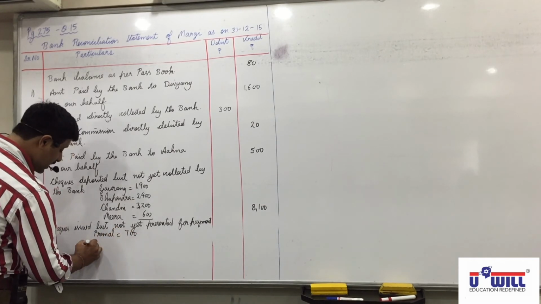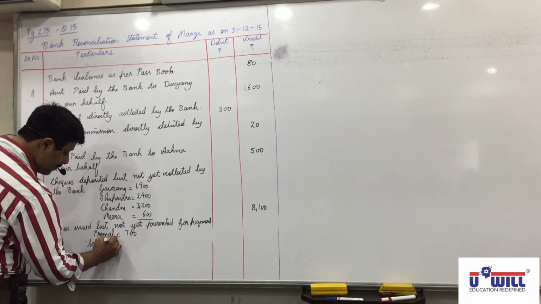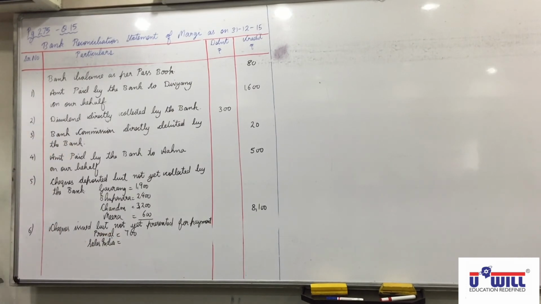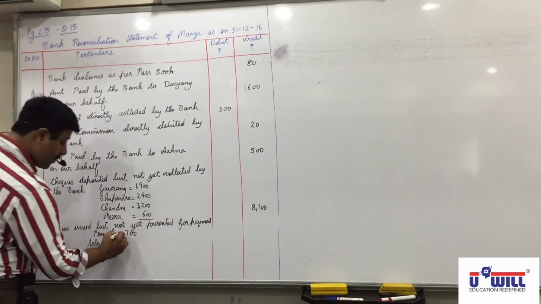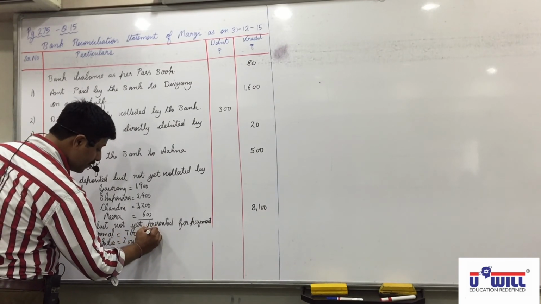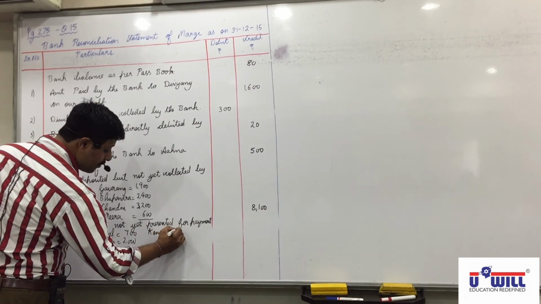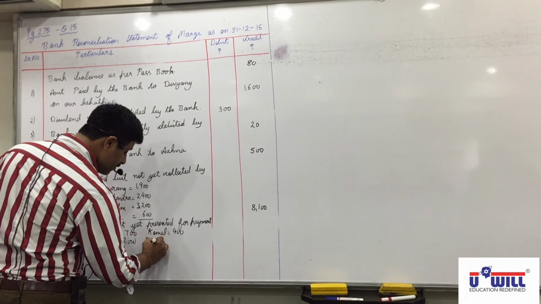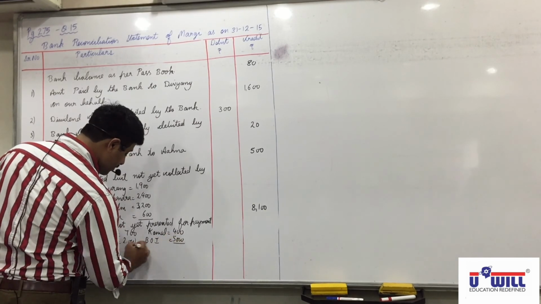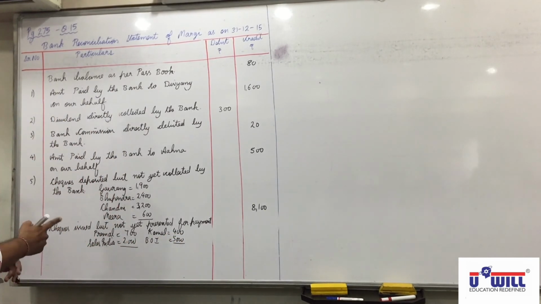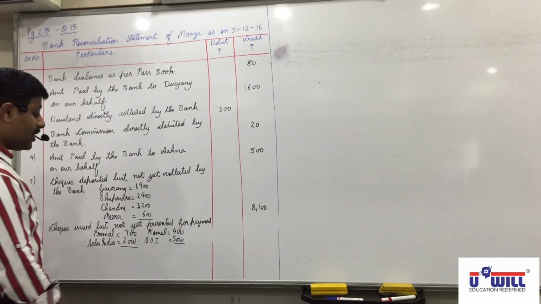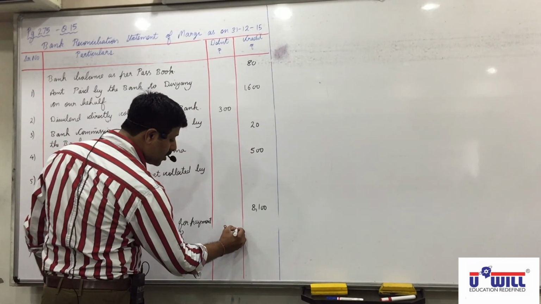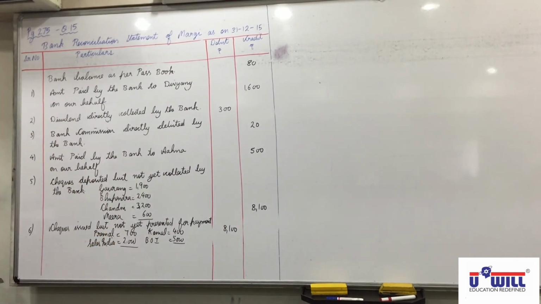Then Sales India 2000. Kamal 400. Bank of India 5000. Okay, so total 8100. Now 8100 is credited in cash book but not debited in passbook, so debit in DRS.